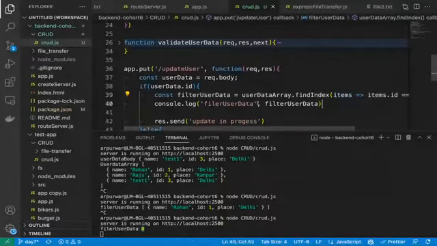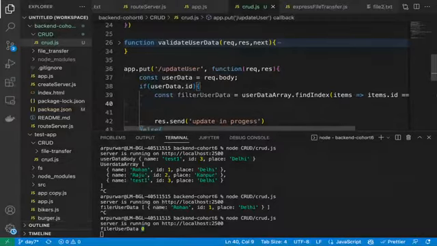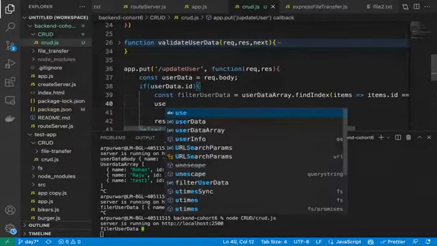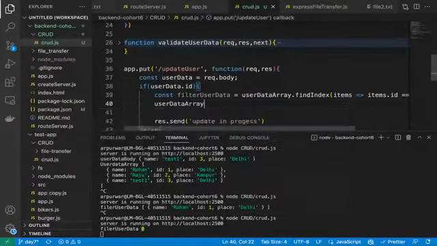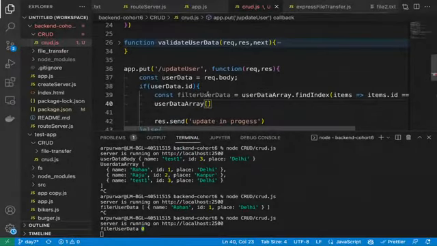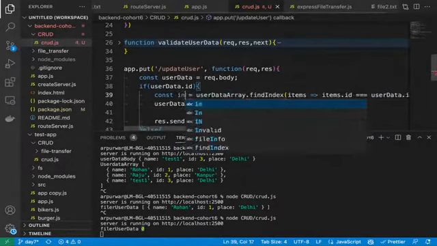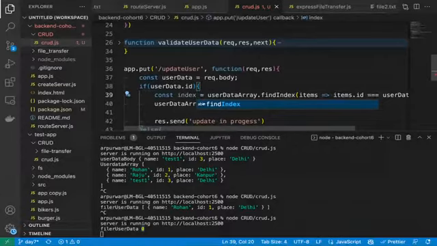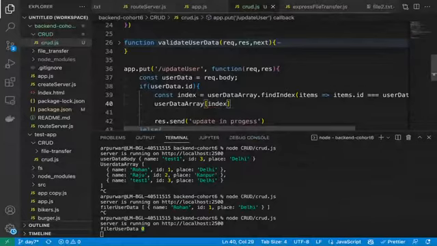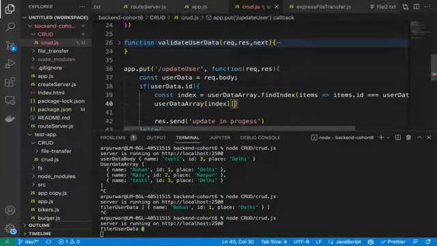Correct. So now what do we need to do next? We just need to simply use the user data array and keep the index here, and then whatever value is coming. In our case, we are passing the name, right? So we can simply keep the name here.